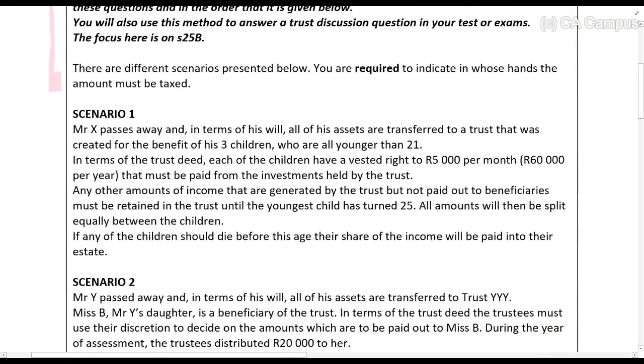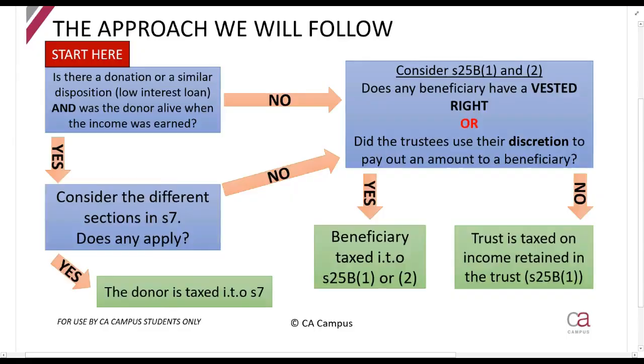So it says, Mr. X passes away. The moment that you see that, remember that he can't be taxed after he's dead. And they tell you, in terms of his will, all of his assets are transferred to a trust that was created for the benefit of his 3 children, who are all younger than 21. Now, a couple of important things here. They ask, was there a donation and is the donor alive? No, there was no donation. The guy died. So we say no, and we are already sitting in this block.